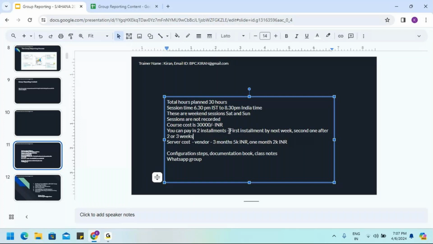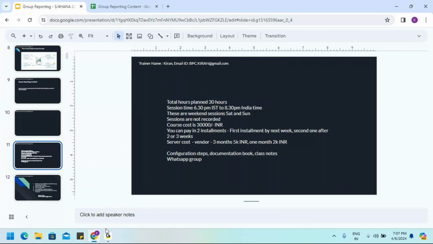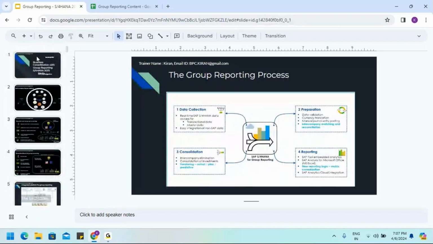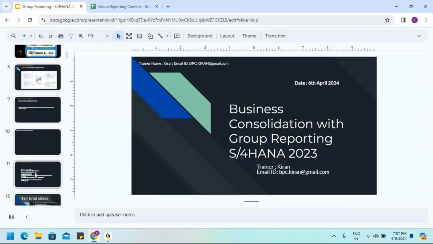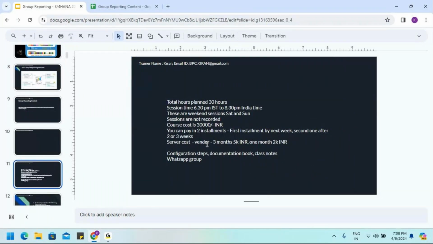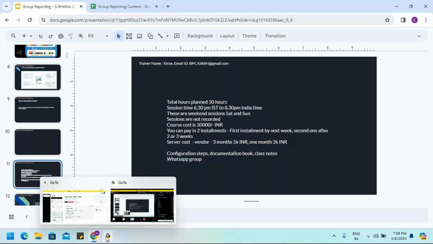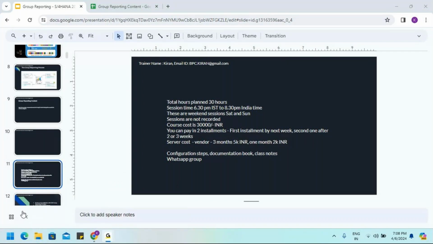One more thing on the demo: for training purposes we want server access. Do I need to send it to you, or is there a separate link? Send it to me, I will refer you to the same vendor I am taking it from. Okay, cool. Anything else, just send an email and I will reply to those emails. Tomorrow we will connect at the same time. Any material request, I will reply, and I will provide all the material.